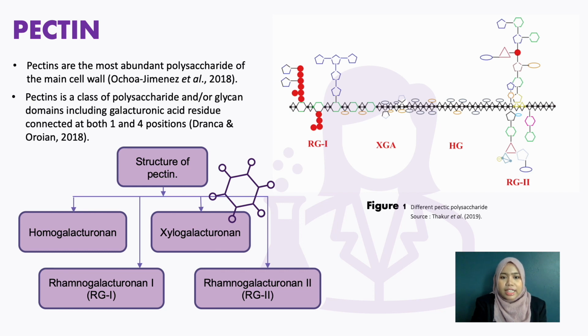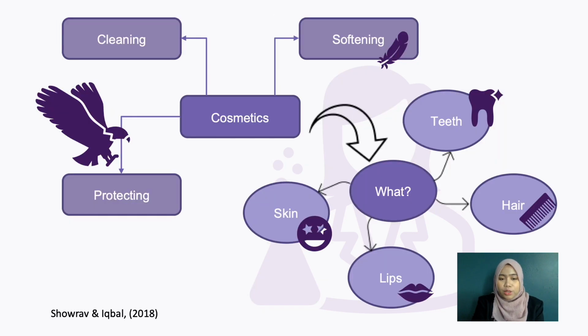Rhamnogalacturonan 2 is a pectin domain that has been discovered in plant cell walls. It has a variety of roles and quantity of rhamnogalacturonan 2 in vascular plants has risen through time. Plant development may be influenced by rhamnogalacturonan 2 cross-linking, which affects the porosity and mechanical characteristic of primary cell walls. Cosmetics refers to all outward preparation for cleaning, softening, coloring, and protecting the skin, hair, teeth, and lips in order to preserve and beautify the body.